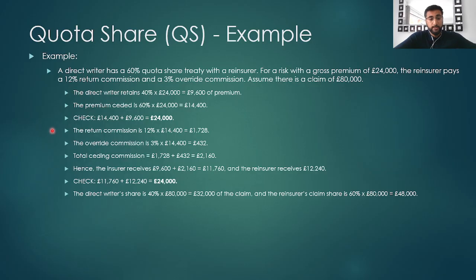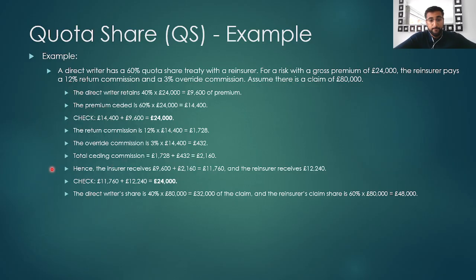In terms of the commission that is paid from the reinsurance company to the insurance company, the return commission is 12% of the ceded premium, which is £1,728, and similarly the override commission is £432. And recall that the ceding commission is the sum of these two, and that gives £2,160.